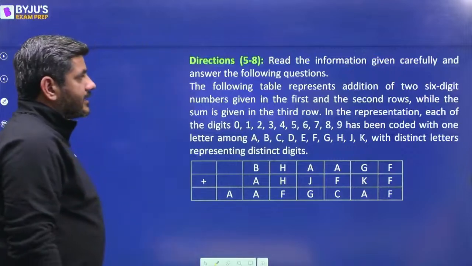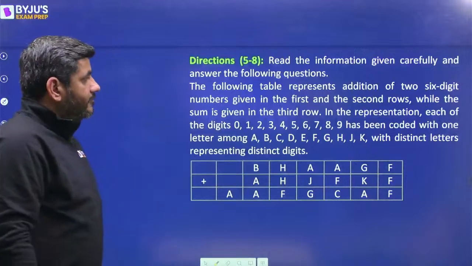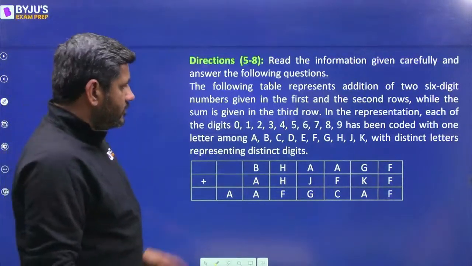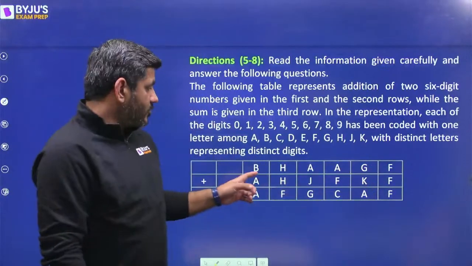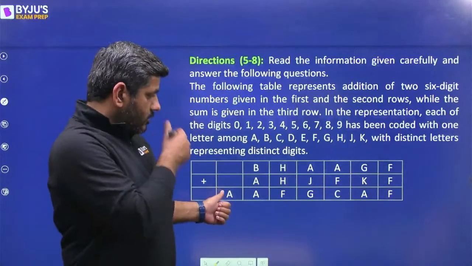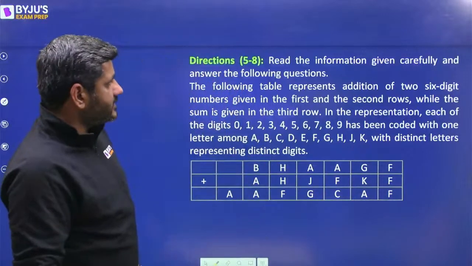The following table represents addition of two 6-digit numbers given in the first and the second rows, while the sum is given in the third row. So it's a 6-digit number BHAAGF, which is added to another 6-digit number AHJFKF, and they give you a sum of AAFGCAF. That's a 7-digit number, which is their sum.